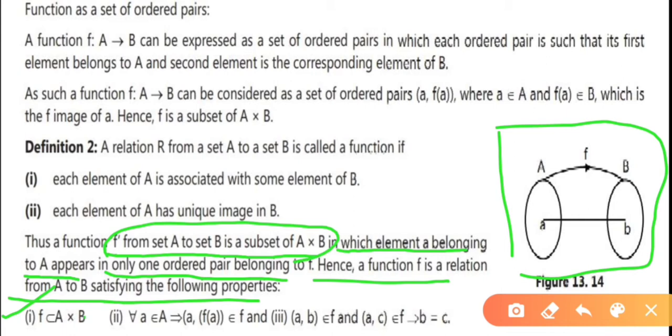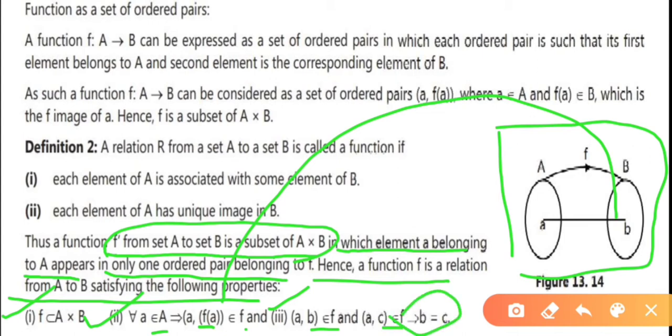Second, a belongs to set A, which implies (a, f(a)) belongs to f, where f(a) is nothing but your b only, which belongs to f. Third, (a, b) belongs to f and (a, c) belongs to f, which implies b equals c.